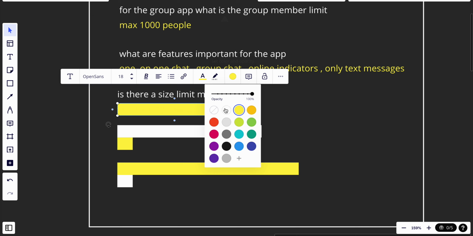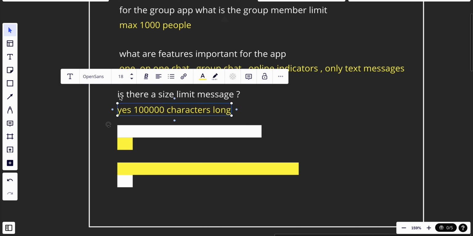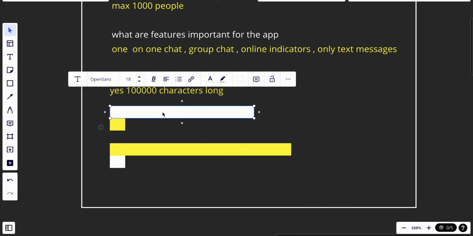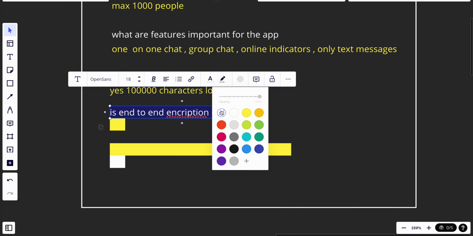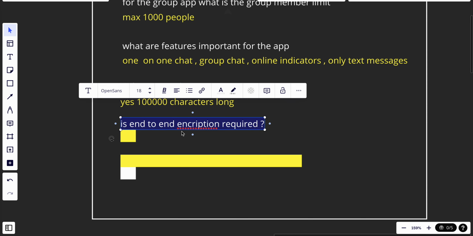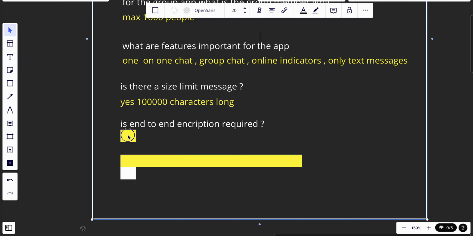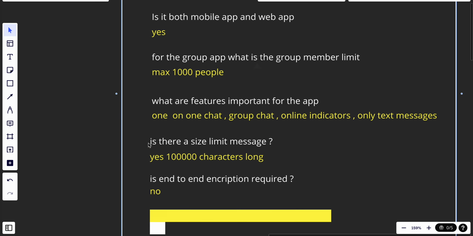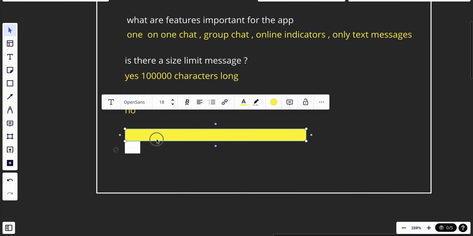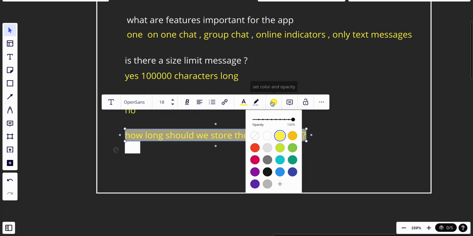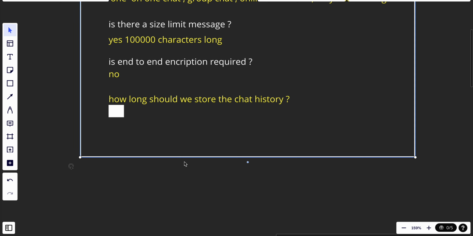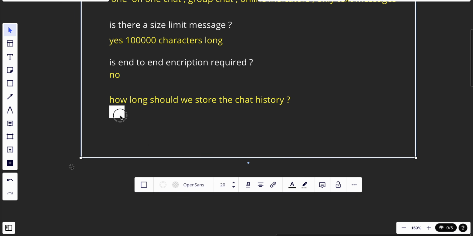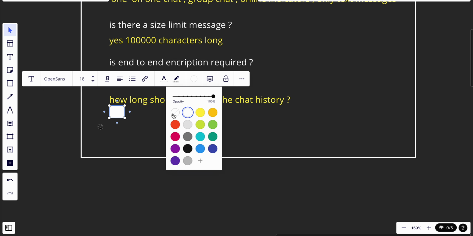The message is 100,000 characters long. Is end-to-end encryption required? Thank God it's no, because if it were yes, it would be a lot to do in one video. And how long should we store the chat history? It should be forever.